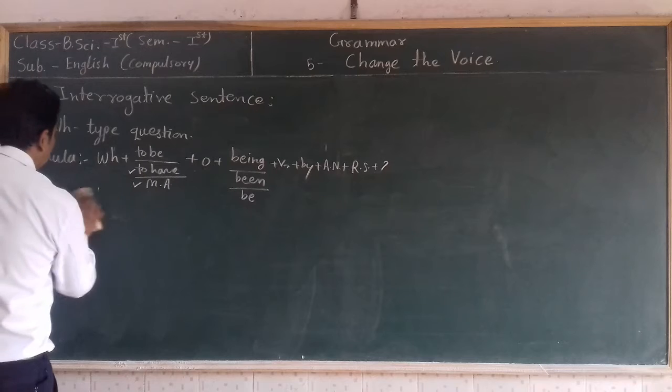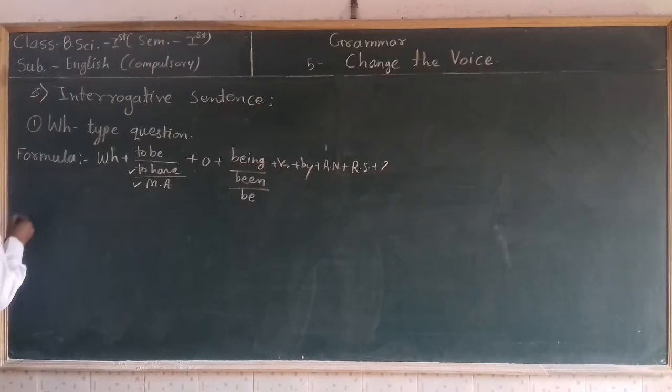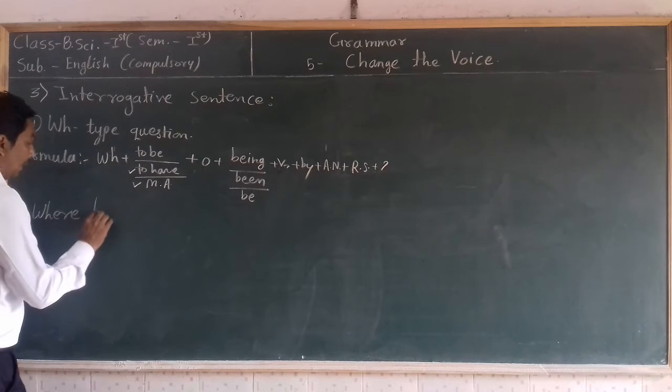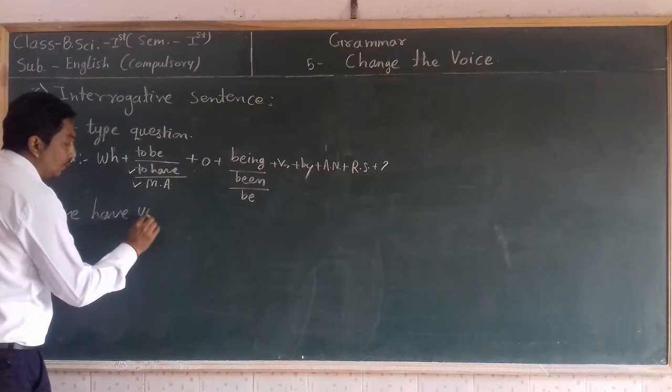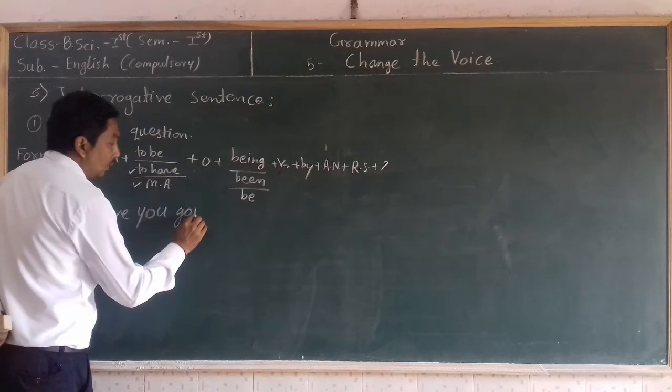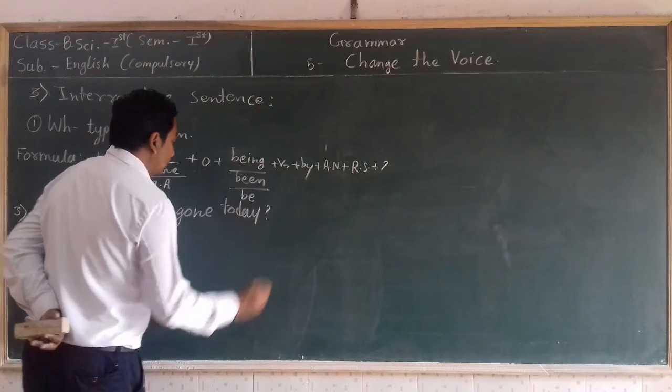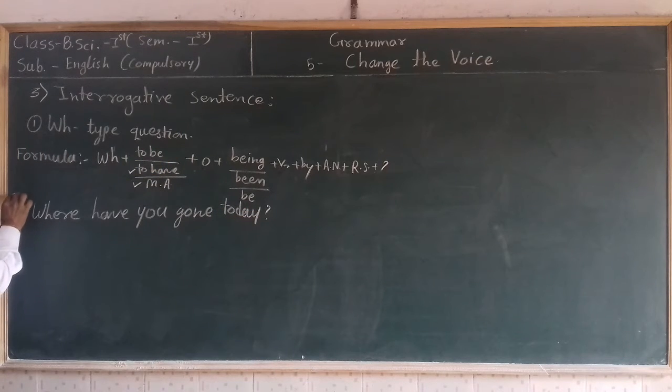So look at here on the board. The third sentence, I will take the same sentence as I have given you in the last part: where have you gone today? So this is the sentence of active voice.